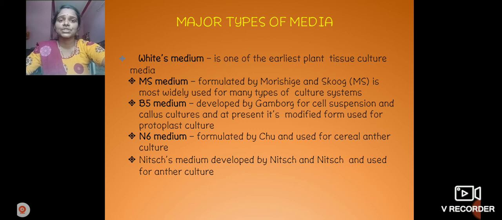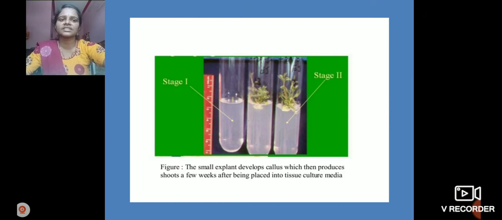In tissue culture there are so many types of cultures: anther culture, pollen grain culture, stem culture, leaf culture, embryonic culture. All the reproductive or vegetative organs are used for cultures. These are the media used in different types of culture: pollen culture, protoplast culture, anther culture, shoot culture, leaf culture. Next, we can observe this diagram.